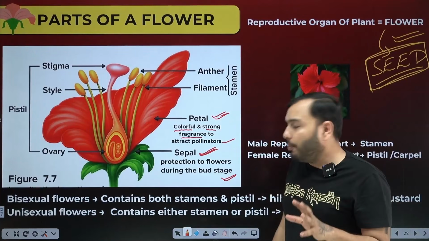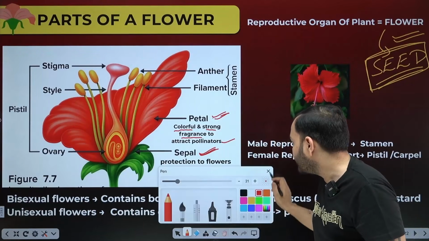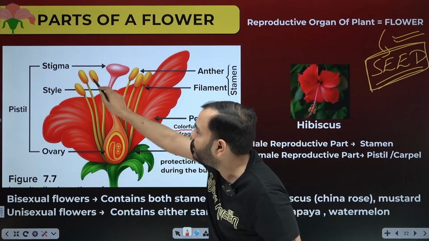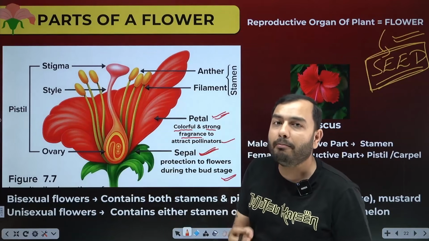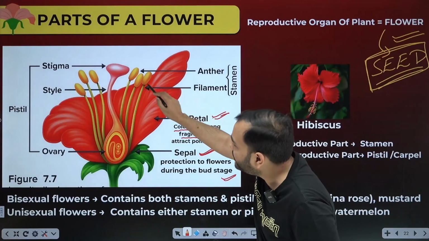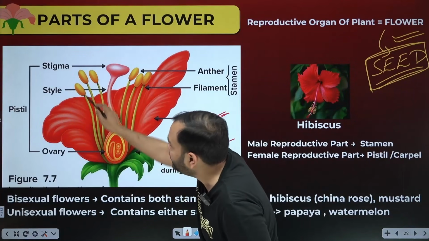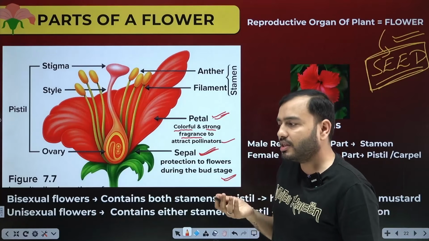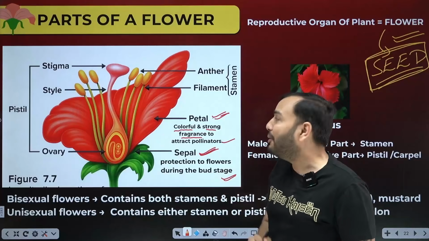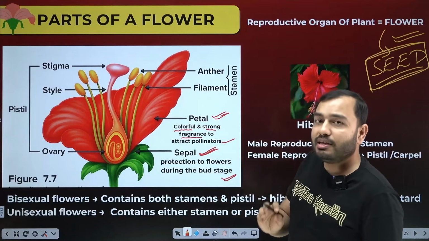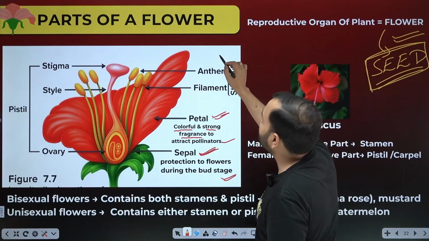Acha. The male reproductive part of the plant, that is this. The stalks are visible. These yellow stalks are visible. What are these? These are the male reproductive part of the plant. This is called stamen. This whole yellow part and this yellow stalk that is visible, we call this the male reproductive part. Okay, just like humans, there is a male reproductive part. Everyone knows it. Similarly, this is the male reproductive part of the flower. This is called stamen. Whenever you show the male reproductive part, the symbol is used.